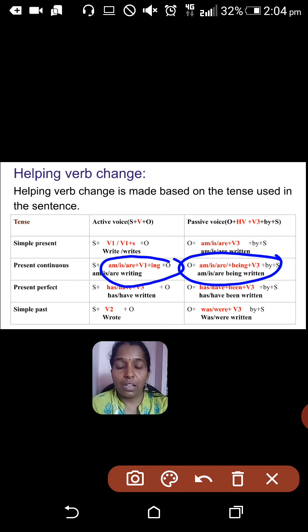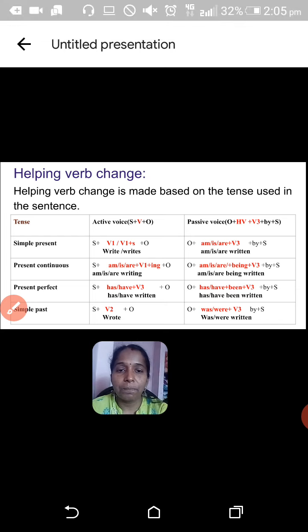Since this is in continuous tense, no? What is continuous tense? The action which is going on is denoted in the continuous tense, right? So to mention that, we have to add this being in continuous tense. Okay, being in continuous tense.